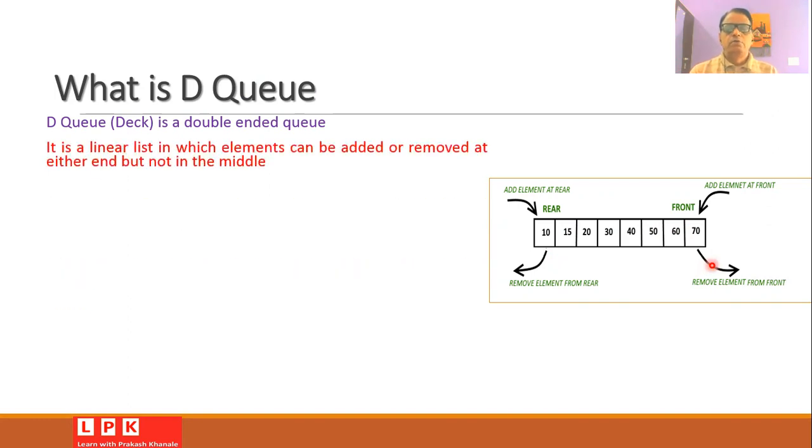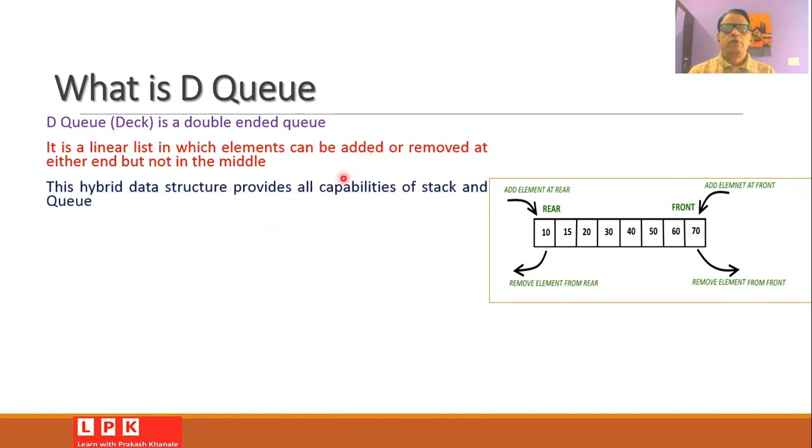So DQ or deck is a linear list in which the elements can be added or removed from the list at both the ends. The only thing is that it is not possible to add or remove an element in the middle of the queue. One can easily see that this is a hybrid data structure, and the biggest advantage of this data structure is that it provides all the capabilities of stack and queue.